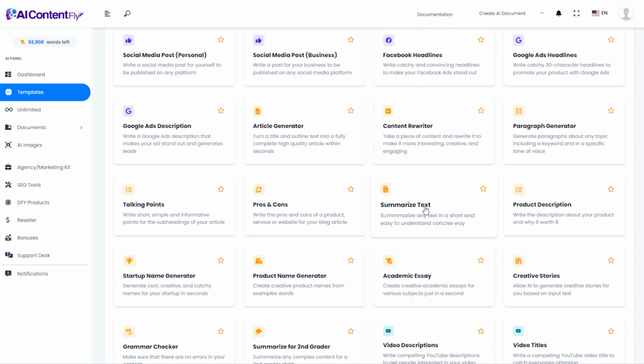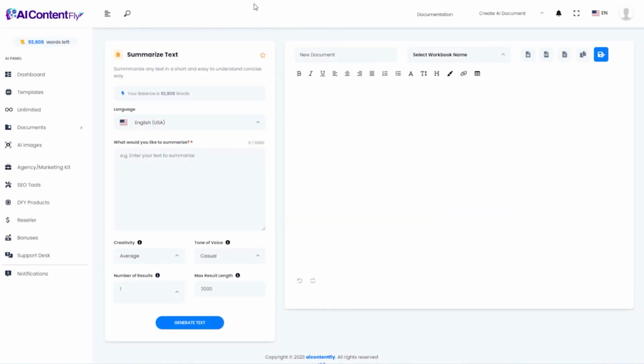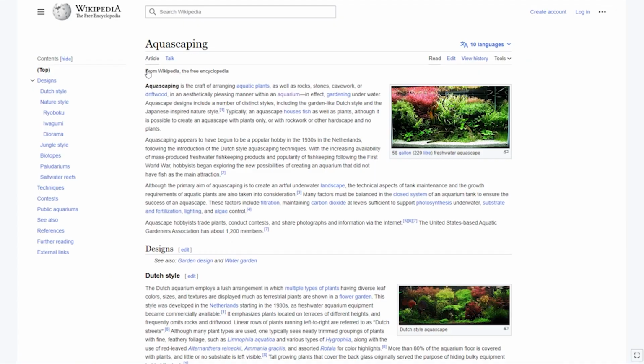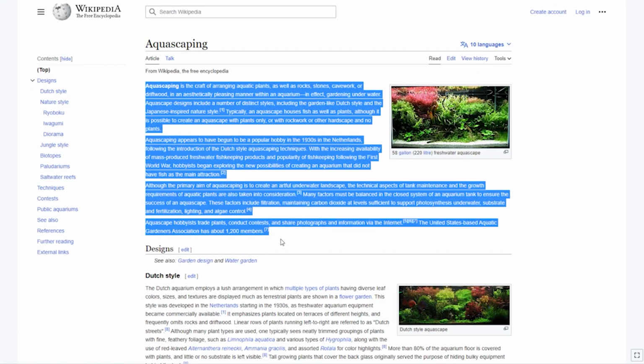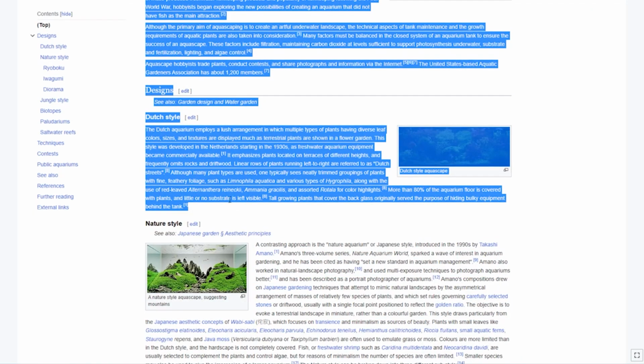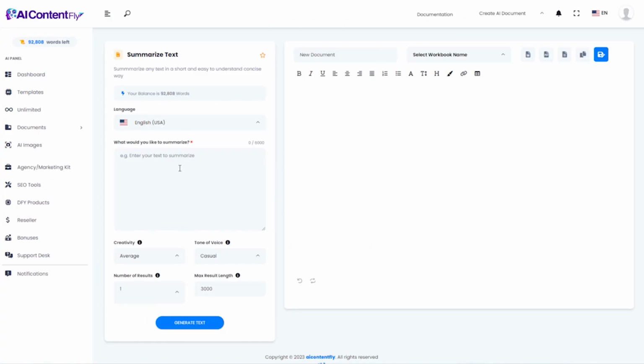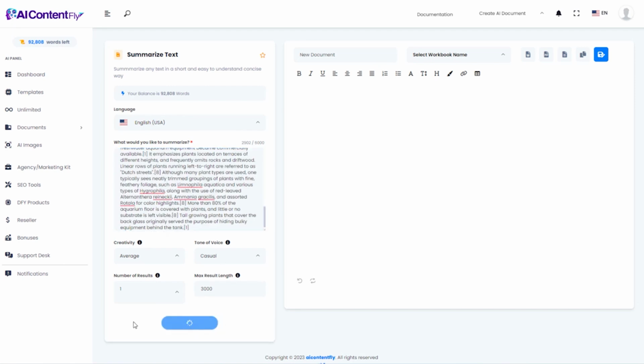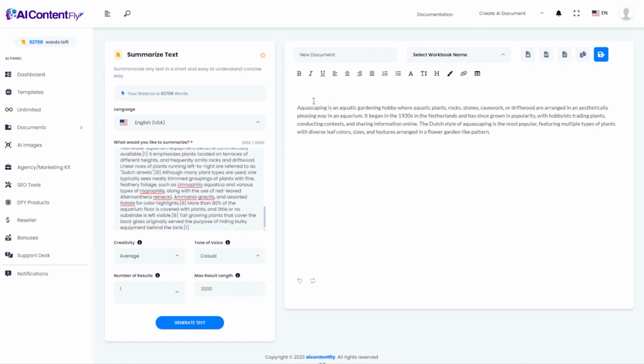Next, let's see how well it can summarize some text. And so for this one, I'm going to jump back over to that Wikipedia article that we used moments ago. And I'm going to grab some of that text, maybe even a little more of it this time, and paste that in, and then let the AI figure out what it's all about. And here we go. Even though I grabbed and pasted in a huge chunk of text from Wikipedia, it summarized it down into a very nice summary. Aquascaping is an aquatic gardening hobby where aquatic plants, rock stones, cave work, or driftwood are arranged in an aesthetically pleasing way in an aquarium, and it gives you a little more information, but a great summary of that page.